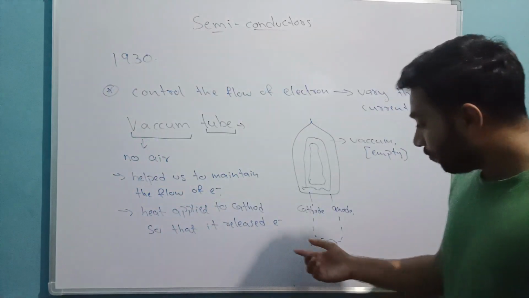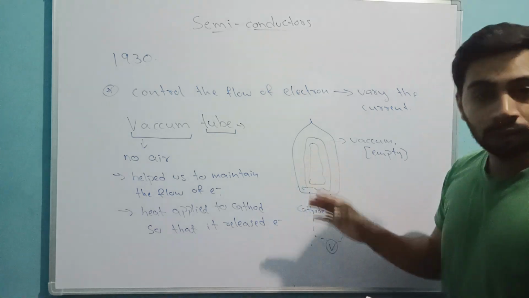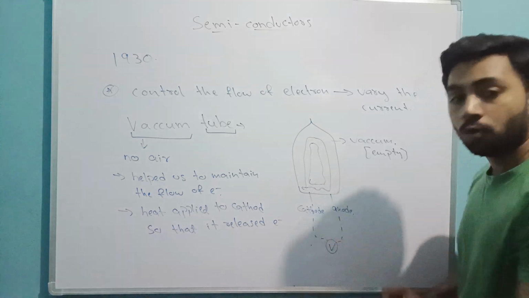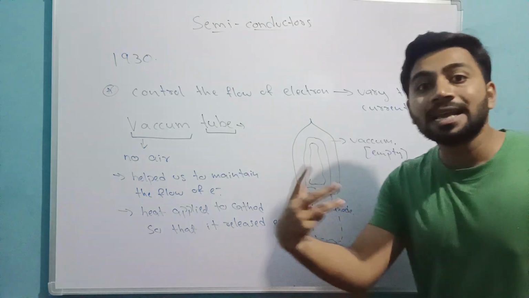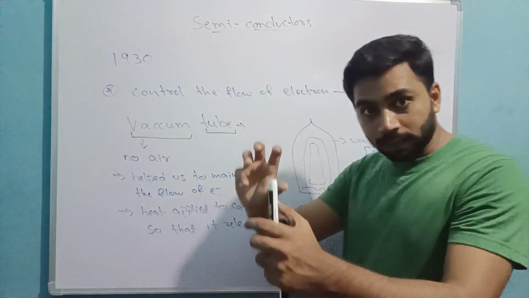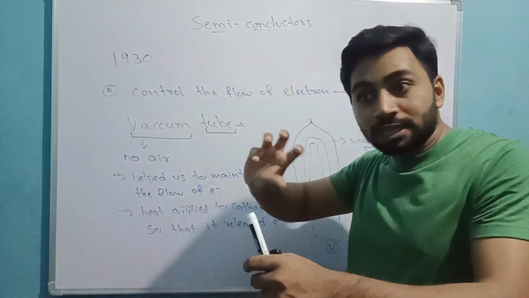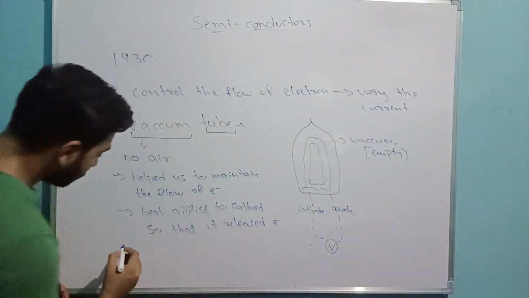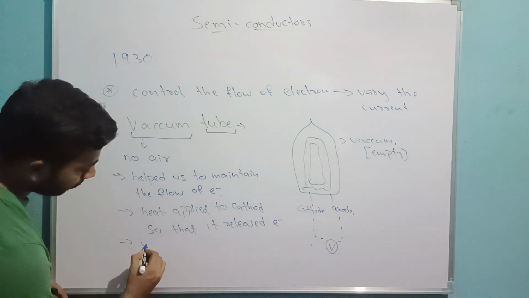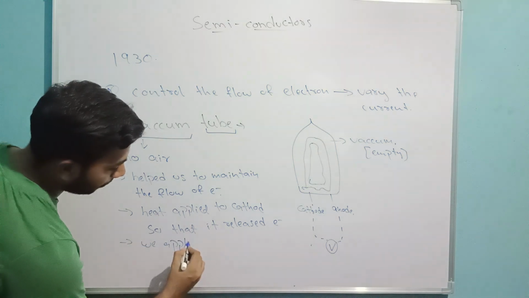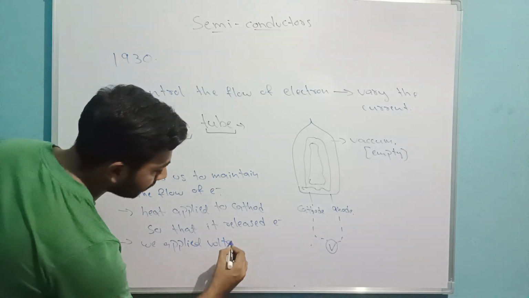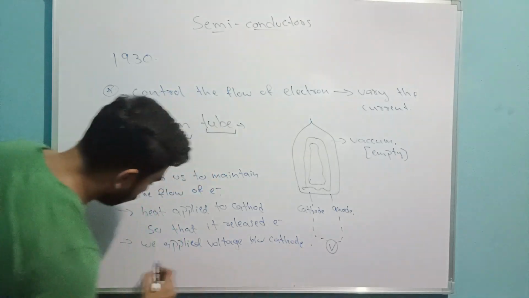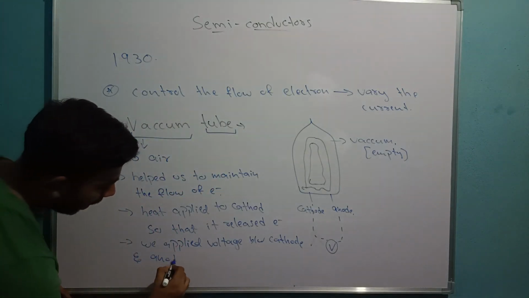See here one thing. If I heat the cathode, electrons start emitting into the tube. Now I connect this to a voltmeter and apply some voltage. By varying the voltage, supplying low voltage, high voltage, low voltage, high voltage, I can control the flow of electrons. Next point: we apply voltage between the cathode and anode.